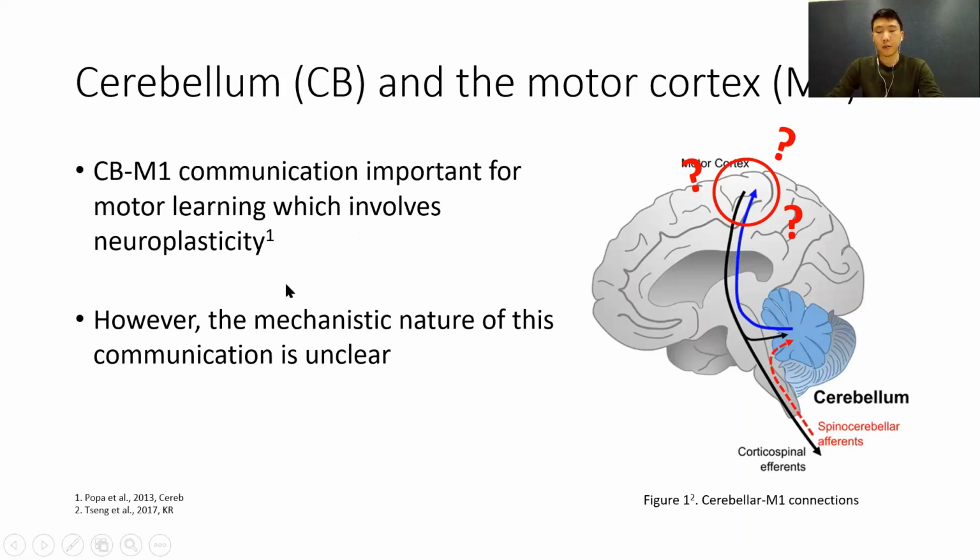When we consider neuroplastic events in the context of motor learning, the communication between the cerebellum and the motor cortex is crucial. Specifically, the cerebellum seems to process sensory feedback during motor performance in order to update commands in the motor cortex. However, the neuronal elements within motor cortex which are targeted by the cerebellum are currently unclear.